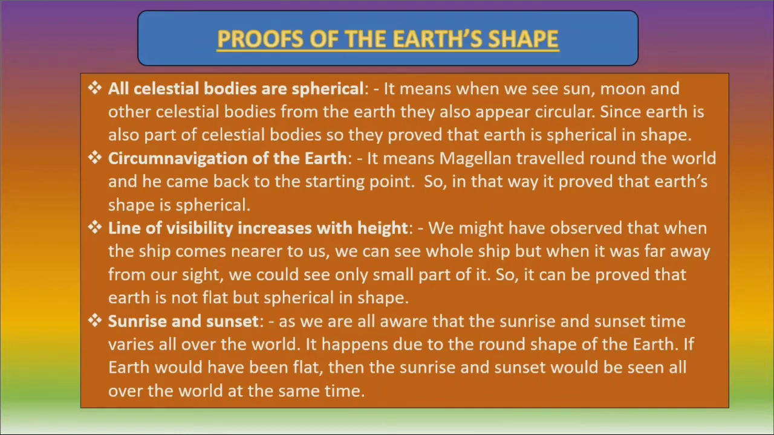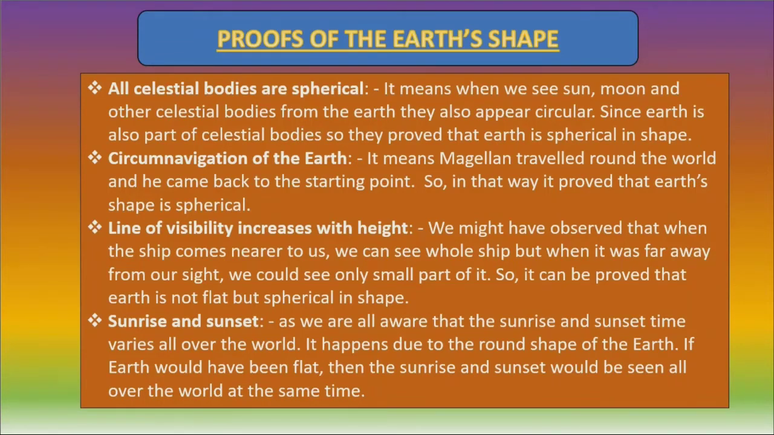The first is that all celestial bodies are spherical. It means when we see the sun, moon and other celestial bodies from the Earth, they also appear circular. So, since Earth is also part of celestial bodies, they proved that Earth is spherical in shape. The next proof is the circumnavigation of the Earth. You know, Ferdinand Magellan traveled around the world and came back to the starting point. So in that way, it proved that Earth's shape is spherical.